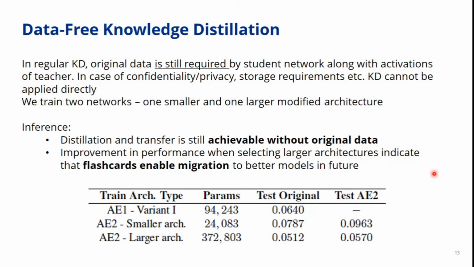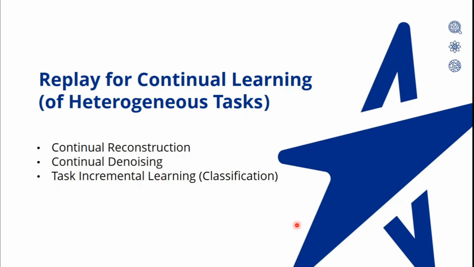The second use case is on knowledge distillation. When we train a teacher network AE1, we get a corresponding reconstruction error. When we construct flashcards from this teacher and then train two student networks, AE2, a smaller and a larger architecture, the performance is comparable to when we train on the original data. Next, we go for continual learning with flashcards as a replay mechanism.